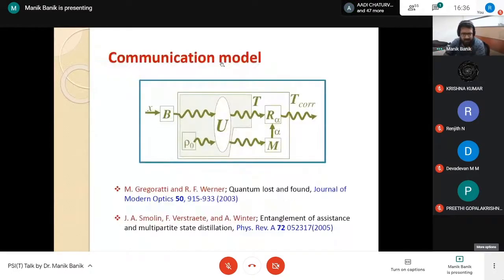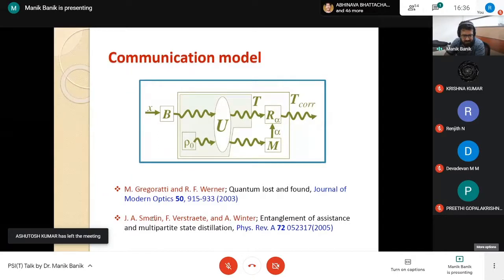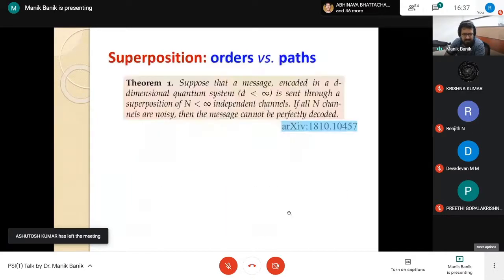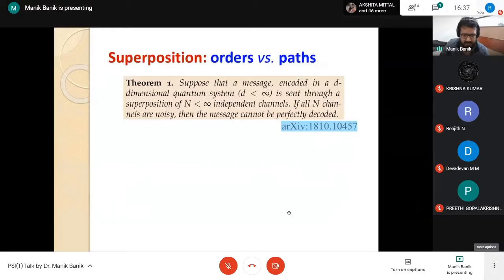Okay. So this is the communication model we are considering, introduced by this scientist. And one fundamental thing we proved is that indefinite causal order shows superposition in time. So far we know superposition in space, meaning different paths, where we can take a superposition of paths.